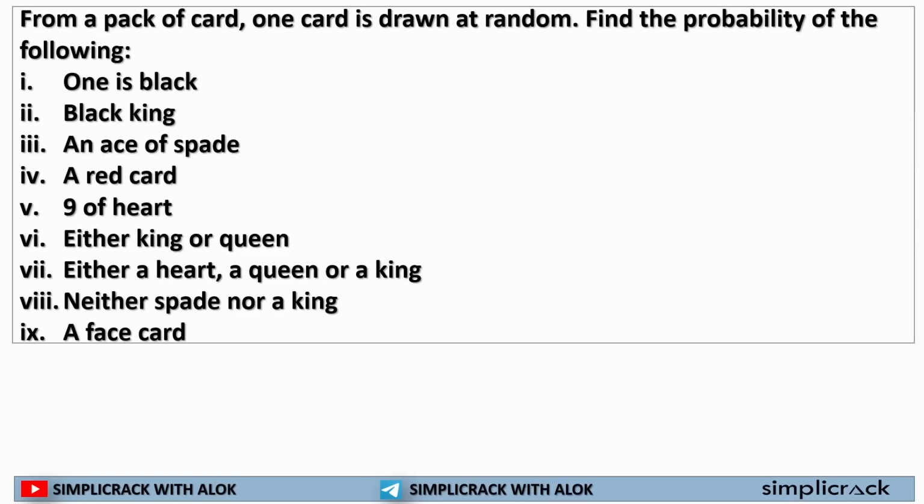Now, this question: from a pack of cards, one card is drawn at random. First thing I will solve is the number of possible outcomes. Number of possible outcomes means how many cards do I have? 52. I have to select one. That means 52C1 is equal to 52. So my possible outcomes is 52. That is fixed. One is black. How many black cards do I have?